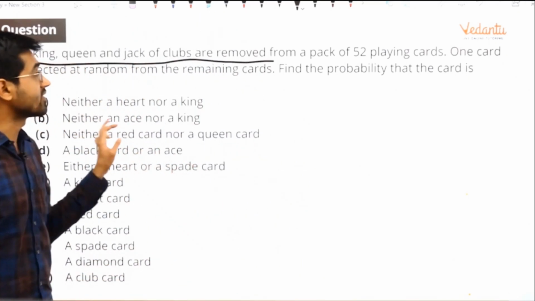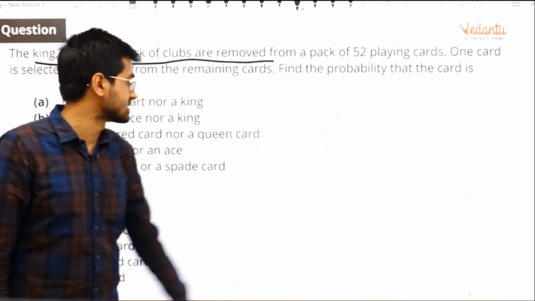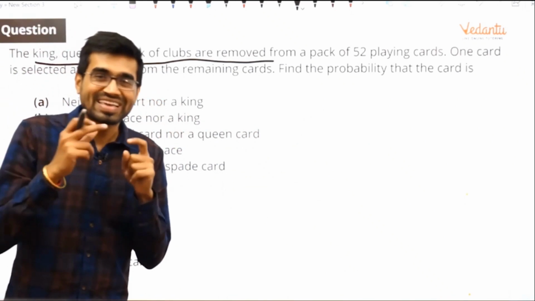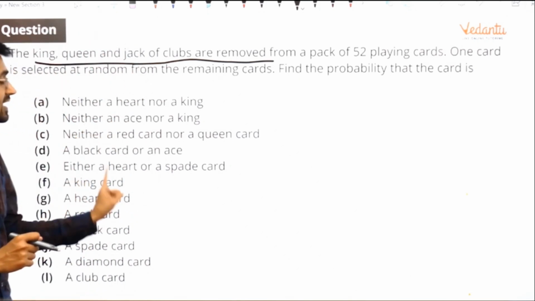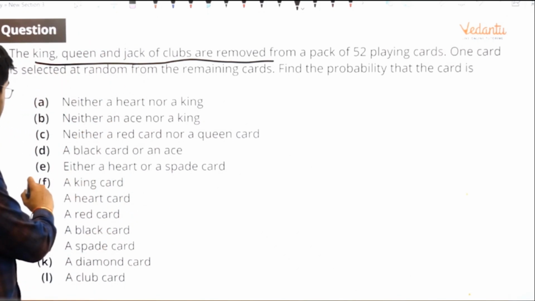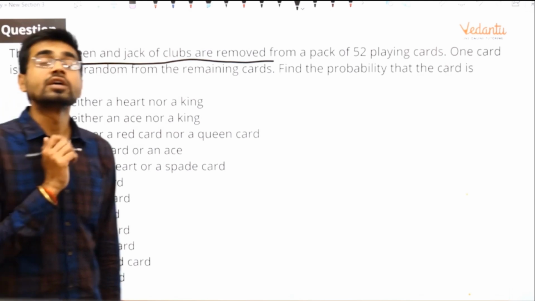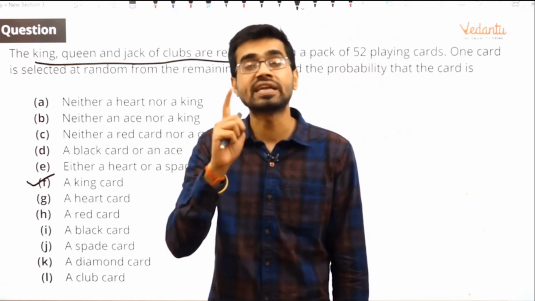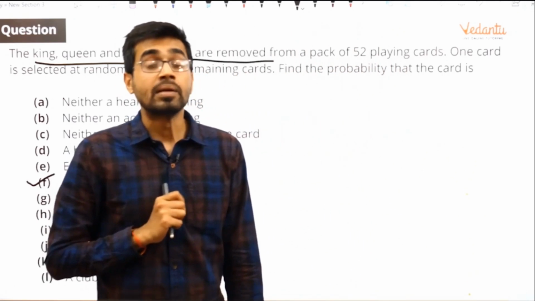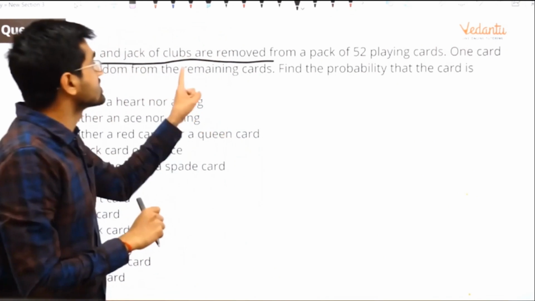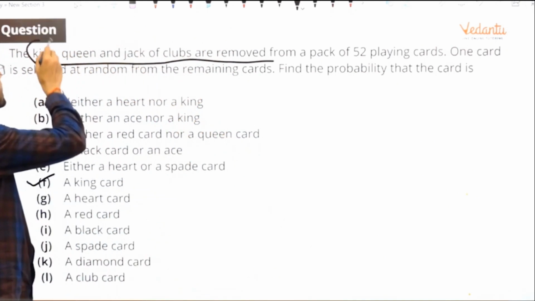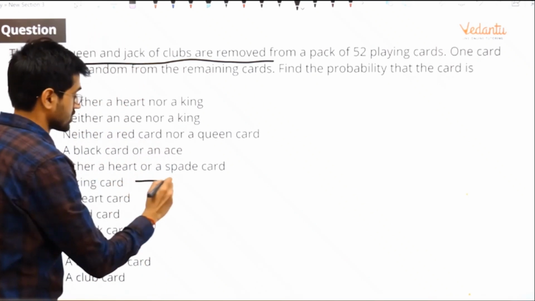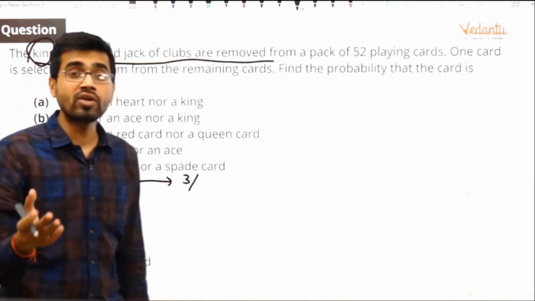Let's start problems. I am going to do the simple questions first, and then I'll do the tricky ones. Okay, a king card. When you take out, you get a king card. You want a king card. How many king cards are there? Total 4 kings are there. In every set there is 1 king. But remember what has happened? 3 cards are gone, out of which 1 was a king. So now how many kings are left? Only 3.